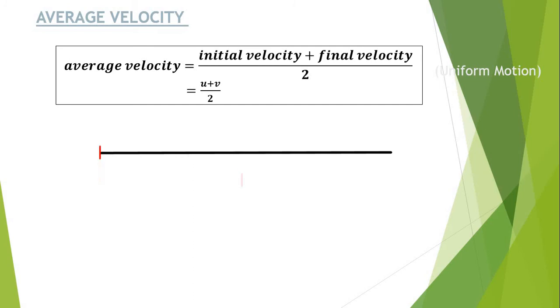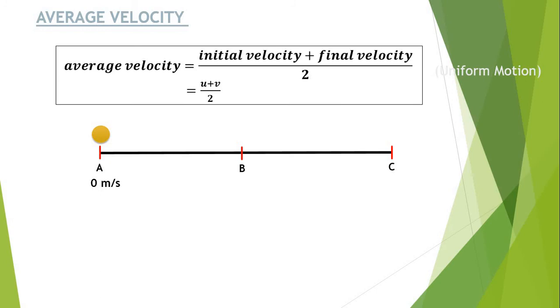We consider that a path is available for us and we divide it into three different segments A, B and C. And now here we consider that A is our initial position. So at that time I have one object. This object is obviously in the rest condition, so there is no velocity, that means 0 meter per second, that is my initial velocity. Now this object starts traveling from A to C, and C is the destination where it has to reach.